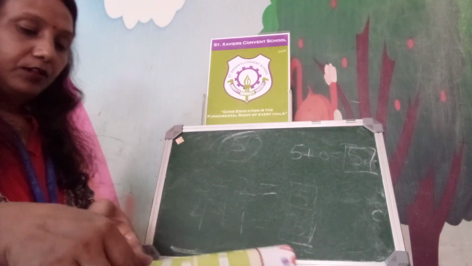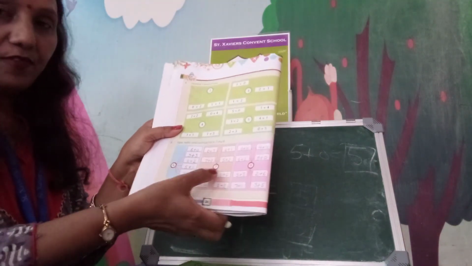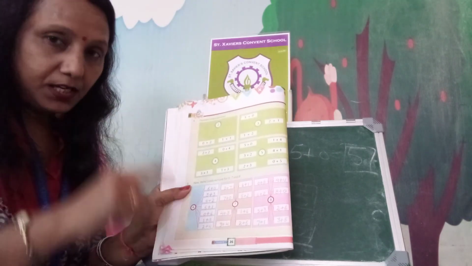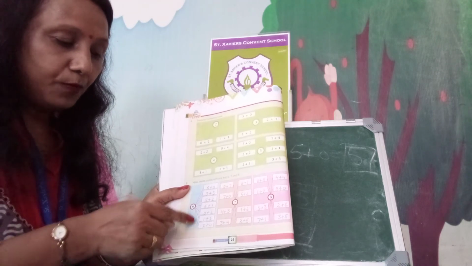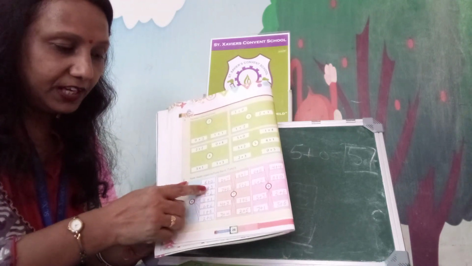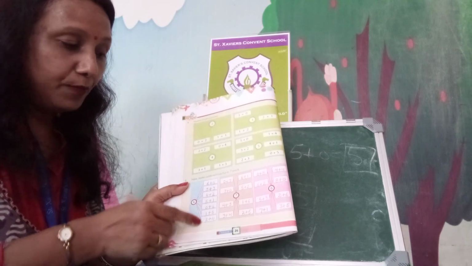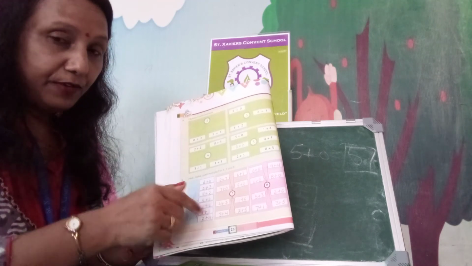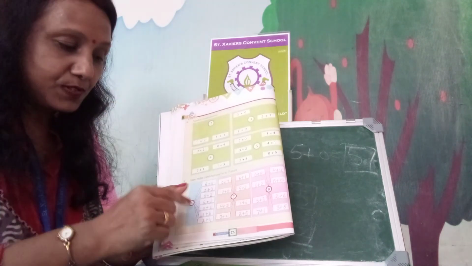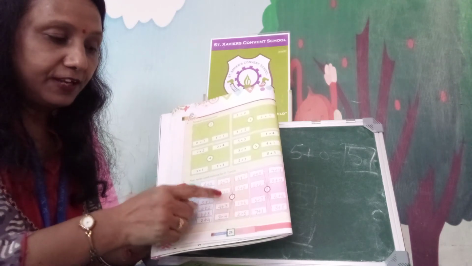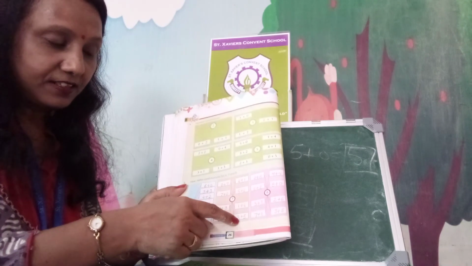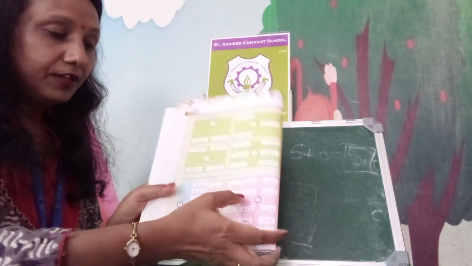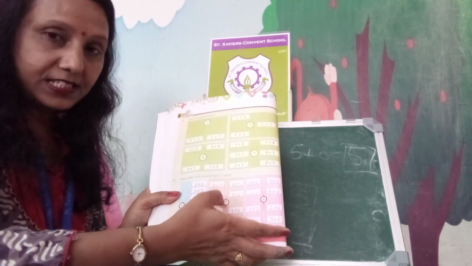Now, here the combination of 6, 7, 8 is done. I have done here for you, and just sent you in that worksheet also. So combination of 6, many ways. 1, 2, 3, 4, 5, 6, 7. Combination of 6, 7 ways. When we add, that answer will come 6. Here 1, 2, 3, 4, 5, 6, 7, 8. 8 ways when we add, answer will be 7.